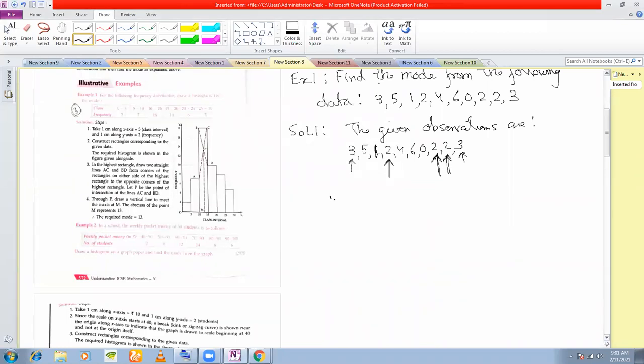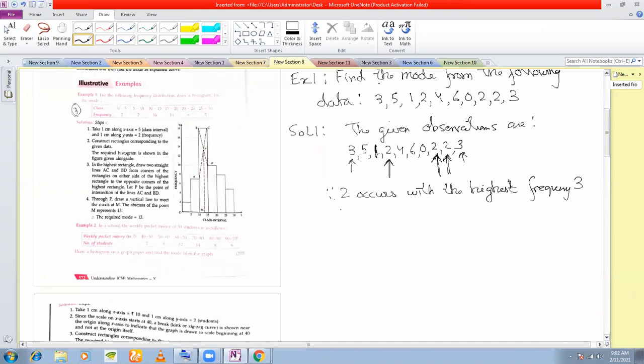Therefore, we say, since 2 occurs with the highest frequency 3, right?